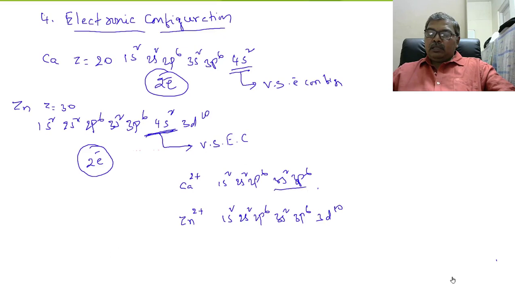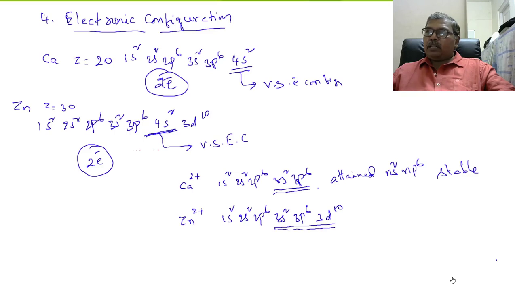So this is the electronic configuration in the outermost orbit of Ca2 plus, which attained the Ns2 Np6 noble gas configuration, a stable configuration, whereas the electronic configuration of the Zn2 plus ion became Ns2 Np6 Nd10, which is a less stable configuration.